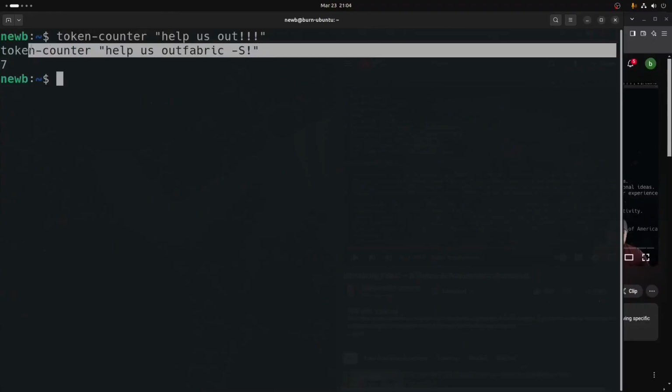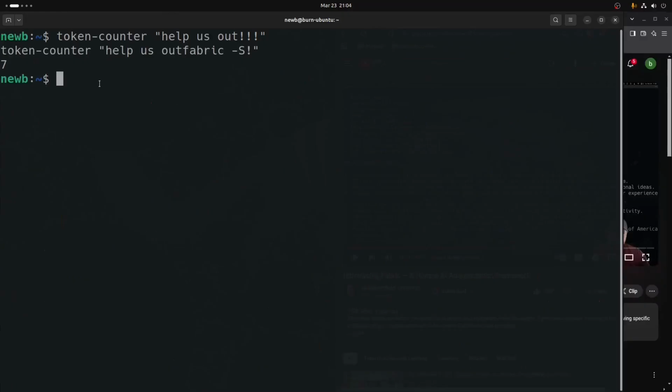That was pretty bizarre that it responded to that. Help us out, Fabric. I have no idea how that just happened, because the token counter is not hooked up to an LLM. It's a very static and very tiny Python script. I'll look into that one day. Boy, that's pretty funny, actually.